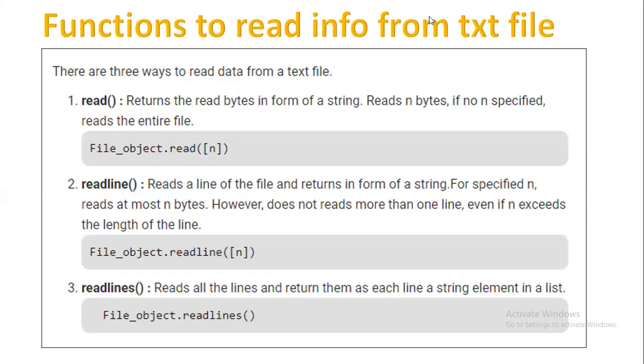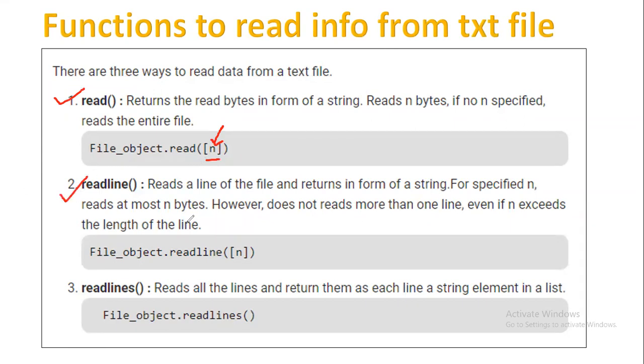The first is read: file object dot read n. N means you want to read these many bytes or characters from the file. If you don't specify n, it will read the entire content. So when I say f1 dot read, that's all, it will read the entire content. When I say f1 dot read within brackets n, it will read those many characters from the file.